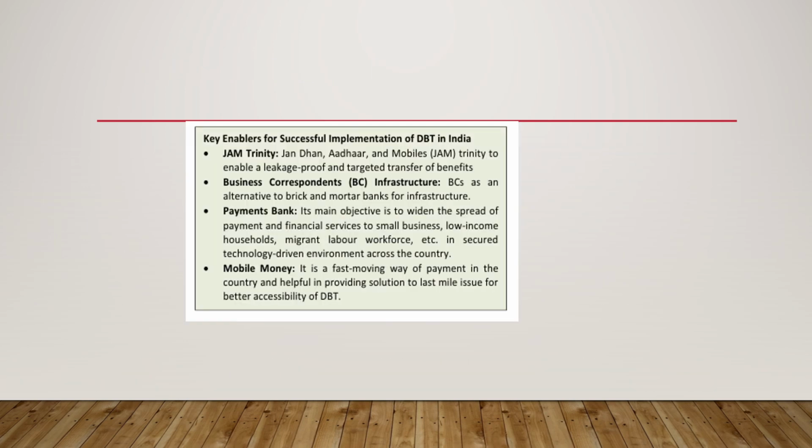What are the key enablers for successful implementation of DBT in India? Here we have the JAM Trinity, which is Jan Dhan, Aadhaar, and Mobiles, abbreviated as JAM Trinity, to enable a leakage-proof and targeted transfer of benefits. Then we have Business Correspondent (BC) infrastructure as an alternative to brick and mortar bank infrastructure. For example, we can say Paytm, etc.